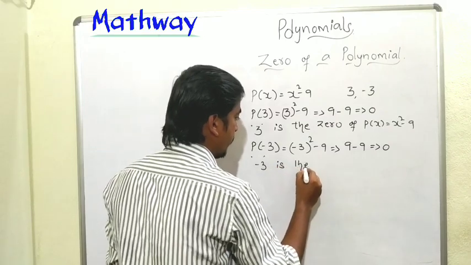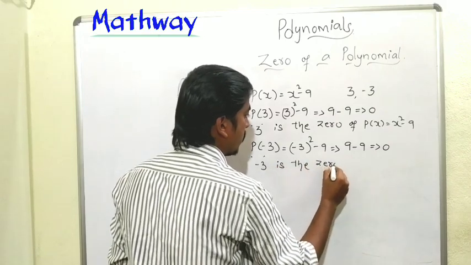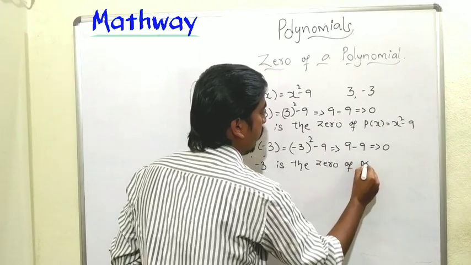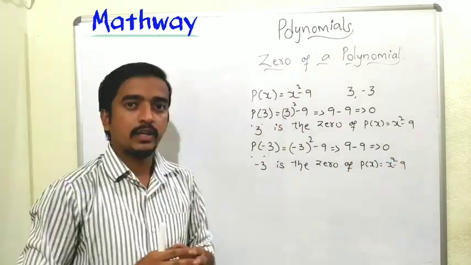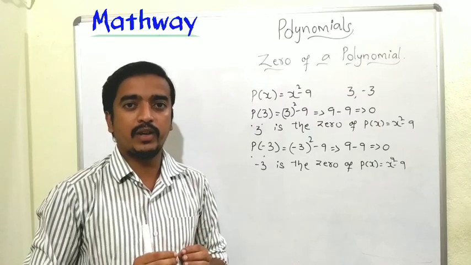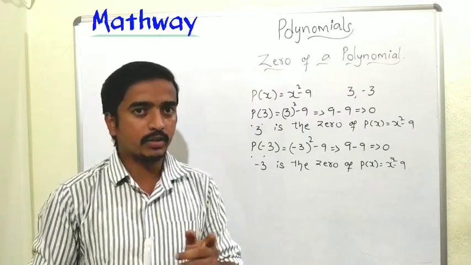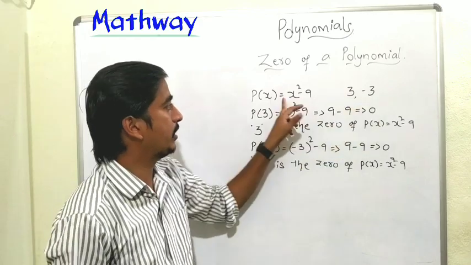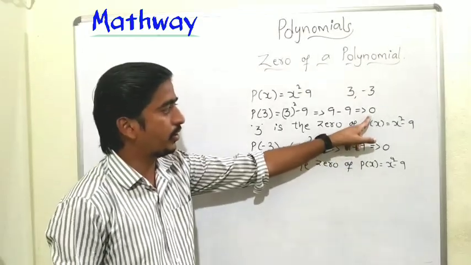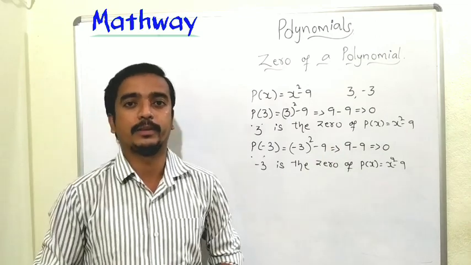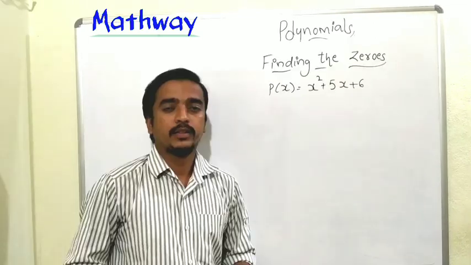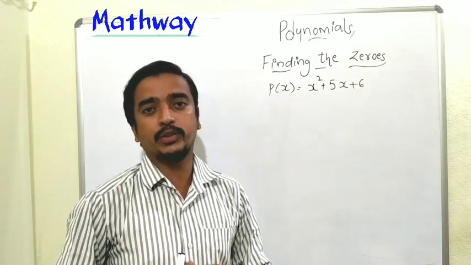Minus 3 is the zero of the given polynomial, that is p of x equals x square minus 9. To check whether the given values are zeros of the polynomial or not, we simply substitute the values in the polynomial. If you get the value 0, then that is the zero. Otherwise, it is not a zero of the polynomial. Let us see how to find the zeros of a polynomial.